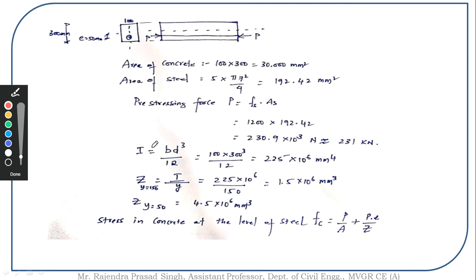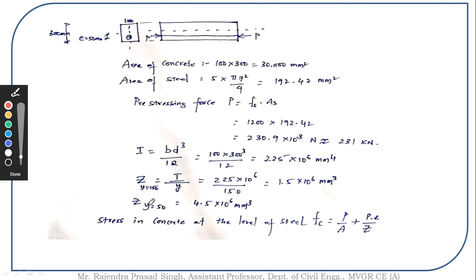Later let us find out the value of I, which is BD cubed by 12, then Z. As soon as we calculate the Z value, what comes to mind is I by Y. Y is again D by 2. So the overall depth is 300 mm, so it's going to be 150. But this is a wrong perception.